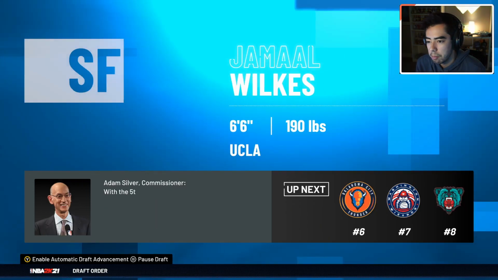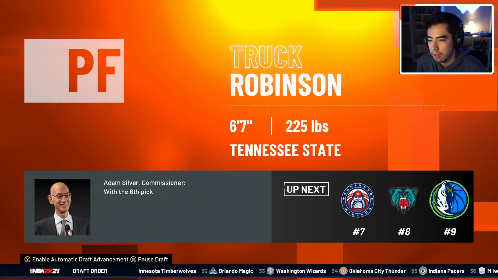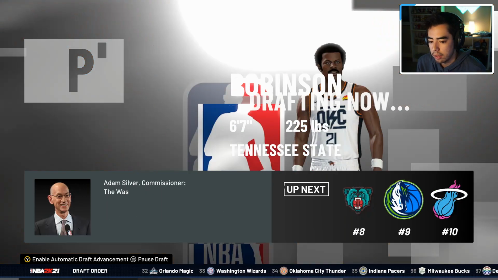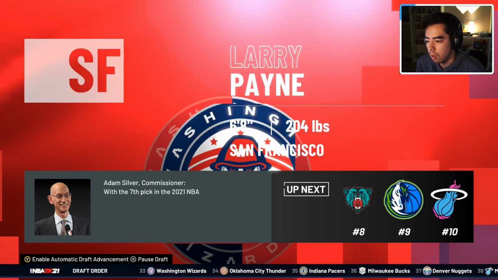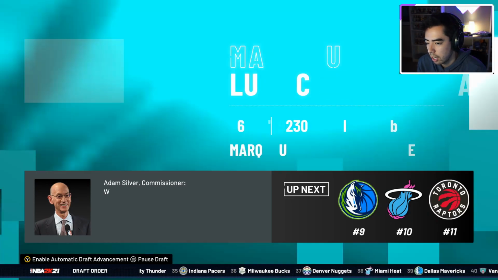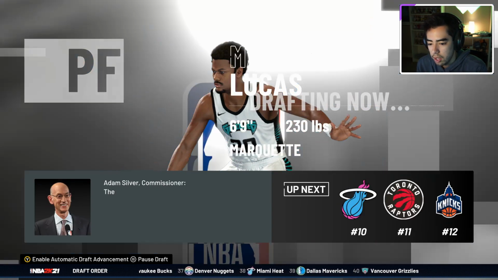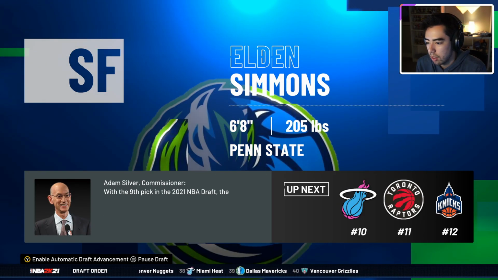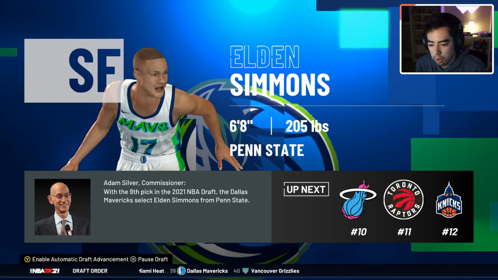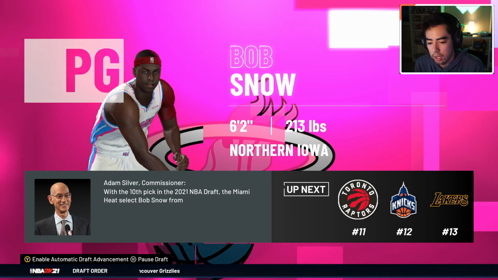Orlando Magic, they take Jamal Wilkes. With the 6th overall pick, the Oklahoma City Thunder take Chuck Robinson. At 7, the Wizards take Larry Payne. That's an auto-generated player, so the Wizards are already taking a bad pick. Maurice Lucas goes 8. 9 is the Mavericks, and they take an auto-generated player as well. And the Miami Heat take Bob Snow, which is another auto-generated player.